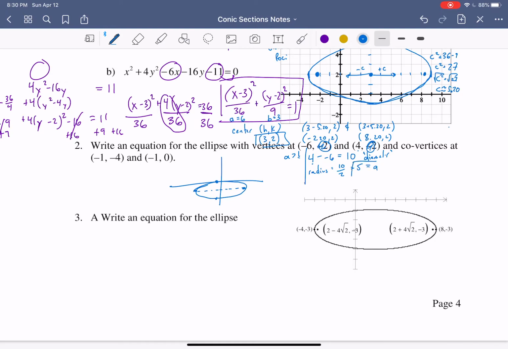So that's A. So we can already say we would take x, that's in parentheses, divided by a squared, so 25. Take y in parentheses, divided by b squared. So let's figure out what b is next, and that will be with these two values, right? Negative 1 stayed the same, so we're not going to use that. So we're going to do 0 minus negative 4, so we get positive 4 as our diameter, divided by 2 to get to our radius. So that means b is equal to 2. So we would square that to get 4, and we know the right side is a 1.